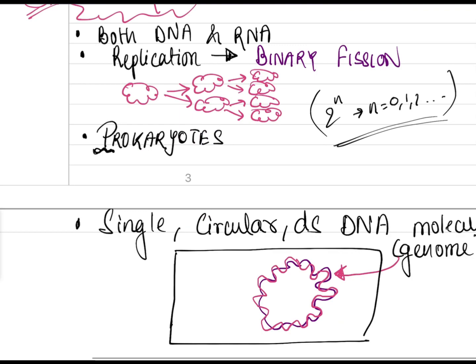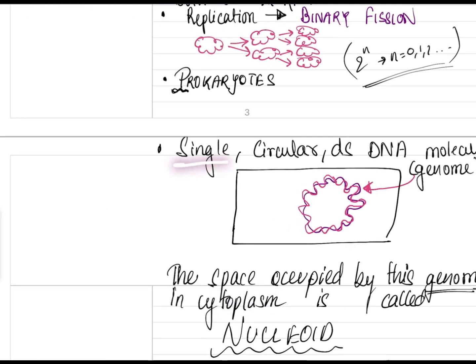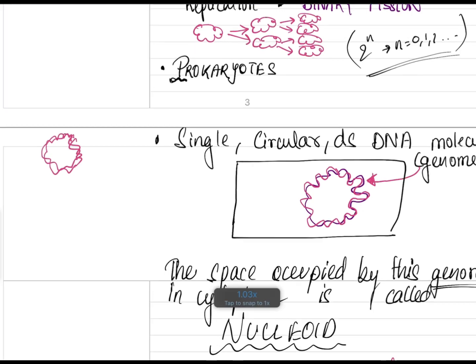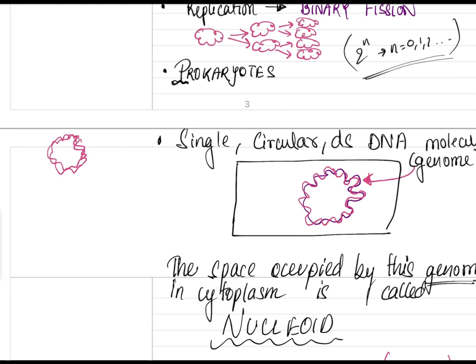Not a well defined cell structure. Now see, they have a single circular double stranded DNA molecule. This is the genome. Understand it very nicely. This is for bacteria. Single means there is only one DNA, and it is circular, so we complete the circle. It is double stranded, so two strands are there, and circular.